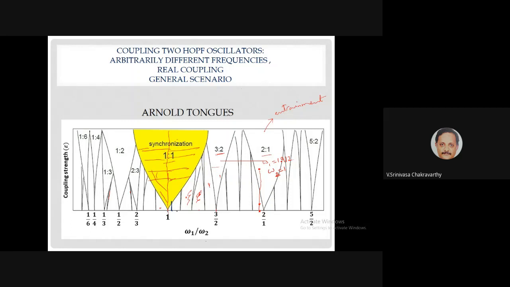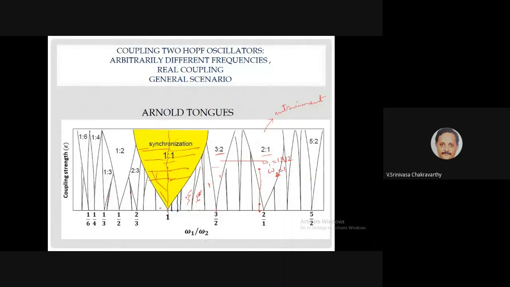Now I start with a slightly higher ratio, let us say 1:1.4, and then I keep on increasing. This is not exactly 1.4, but you get an idea. So you go up, and now I have to use even higher coupling strength to produce synchronization. Similarly, if I start from here, I have to go even higher, with even stronger coupling strength, to achieve synchronization. So we have seen this pattern here also, embedded in a bigger map.